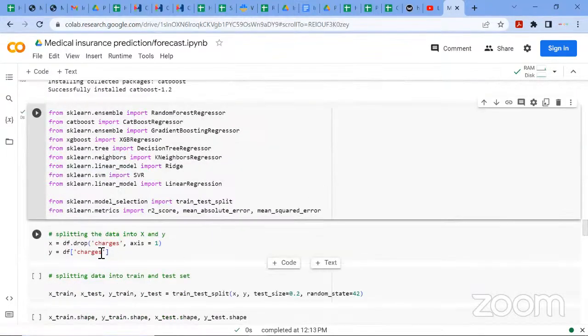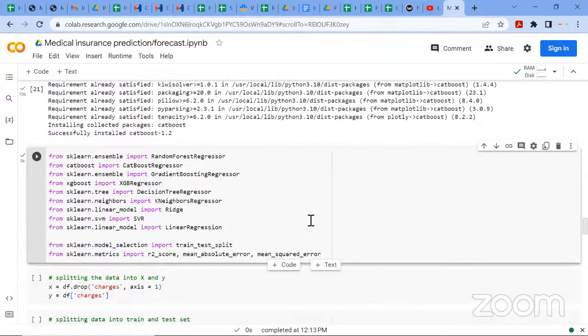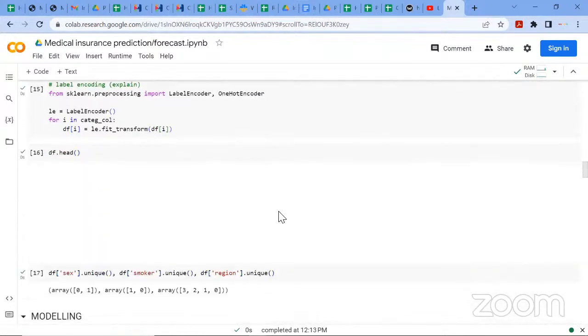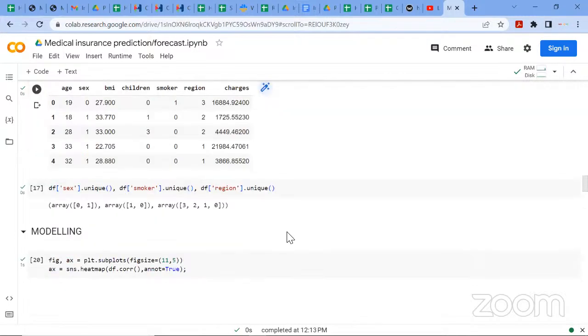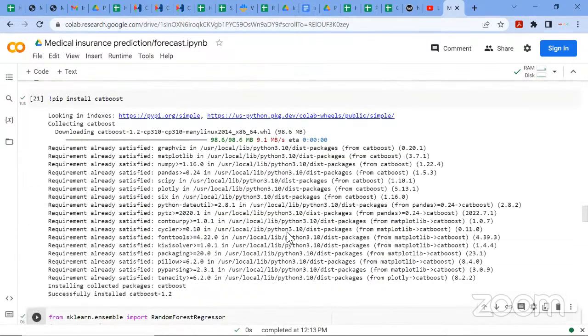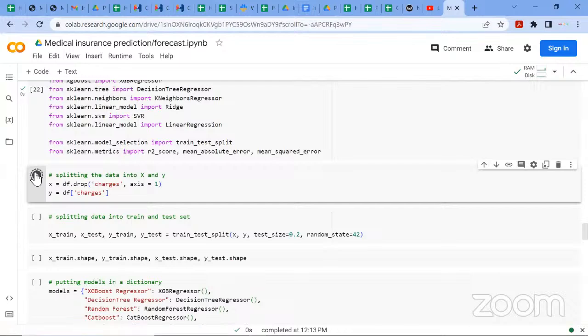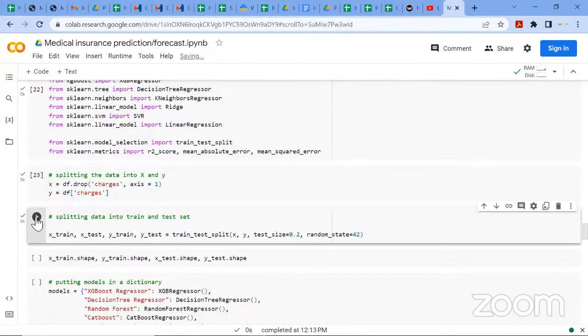Our target variable is the charges column, which is this column. I drop it for the X, and the y will be just this column. Loading that, and splitting it into train and test. I'll be using a 20% test size.